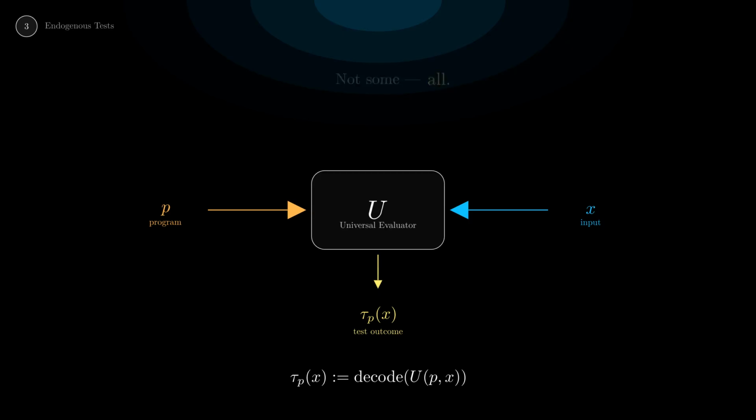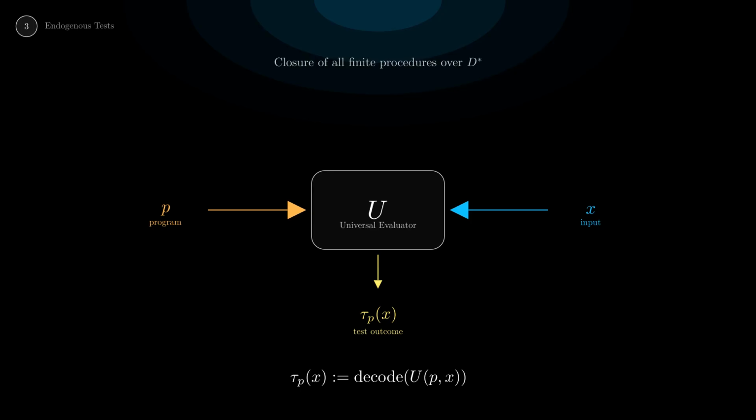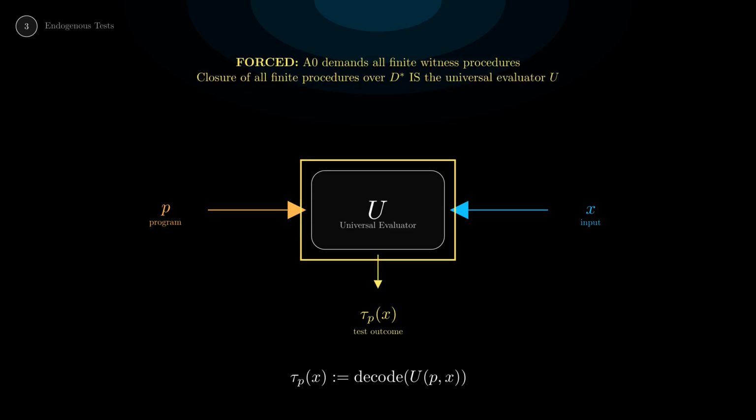A0 demands all possible finite witness procedures. All possible. That word, all, requires closure under composition. The closure of all finite procedures over D star is a universal evaluator. U isn't assumed from outside. It's forced by A0's own completeness requirement. If you demand every finite test must be admissible, you've already demanded a machine that can run every finite test.